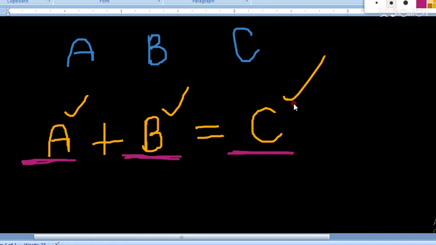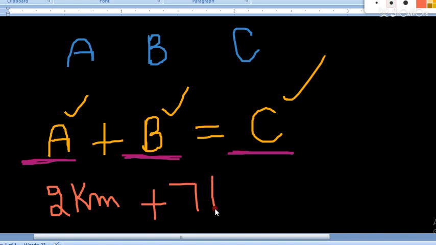Like you can take the example here. If I add 2 kilometer in 7 kilometer, then I will get some physical quantity whose value will be 9 kilometer.